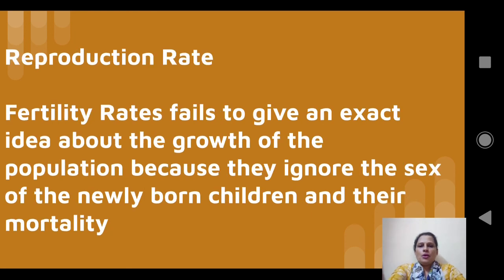Okay. Now, the next topic is reproduction rate. One of the limitations of fertility rate is that it does not give an exact idea about growth of the population. It gives a rough idea about growth of the population, but it does not give an exact idea because it ignores the sex of the newly born children and the mortality of female children.